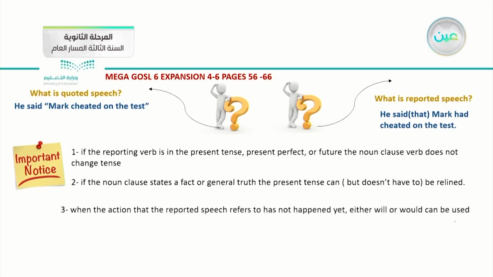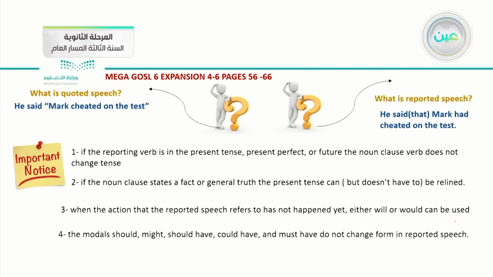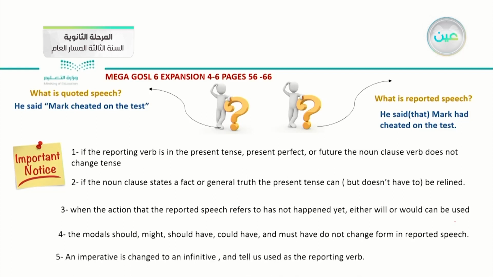Number two, if the noun clause states a fact or general truth, the present tense can but doesn't have to be retained. Be sure about that one. Number three, when the action that the reported speech refers to has not happened yet, either will or would can be used. And number four, the modals should, might, should have, could have, and must have don't change form in reported speech. And the last point about the exceptions of the rule for the sequence of the tense is that an imperative is changed to an infinitive and tell is used as the reporting verb.